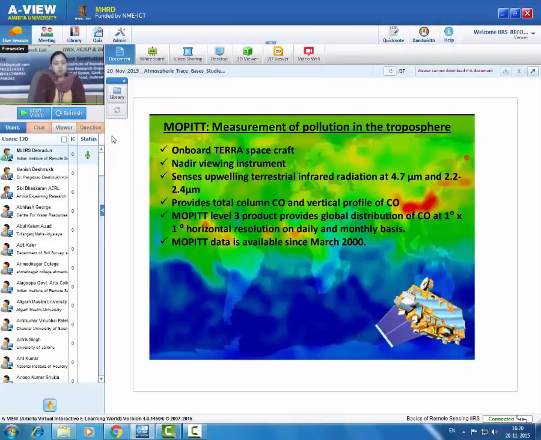One of them is MOPITT, Measurement of Pollution in the Troposphere. It is an instrument on board the Terra spacecraft. It is a nadir viewing instrument. It senses upwelling terrestrial infrared radiation at 4.7 micrometer and 2.2 to 2.4 micrometer. It provides total column content of carbon monoxide and its vertical profile. MOPITT level 3 product provides global distribution of carbon monoxide at 1 degree by 1 degree horizontal resolution, and this data is available since March 2000.